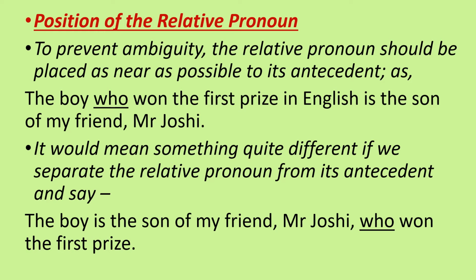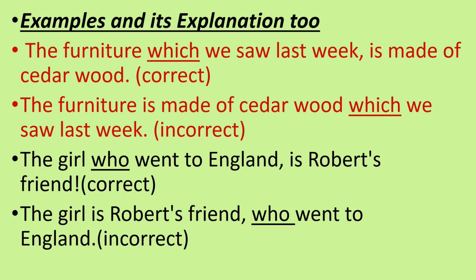Now here I am using the relative pronoun who after Mr. Joshi instead of after the boy. So here it is referring that Mr. Joshi has won the first prize. So the meaning of the sentence is completely changed. See some more examples for clarity on this topic. The furniture which we saw last week is made of cedar wood. Now here this is a correct sentence because the relative pronoun which is used nearest to the antecedent, the furniture. Now see the incorrect one.